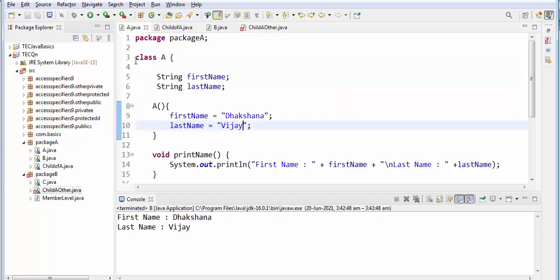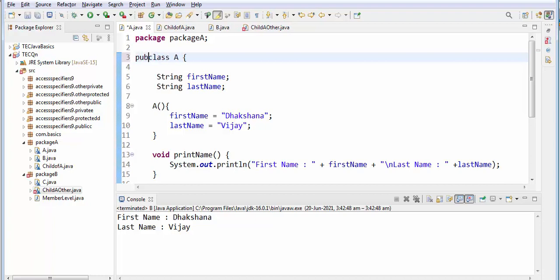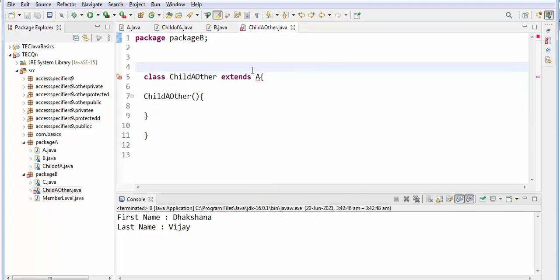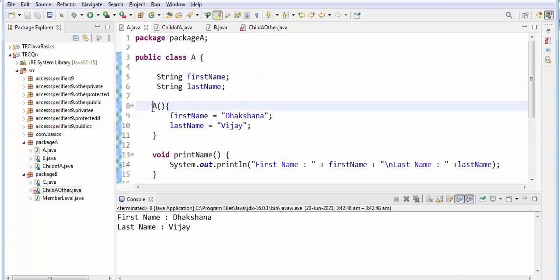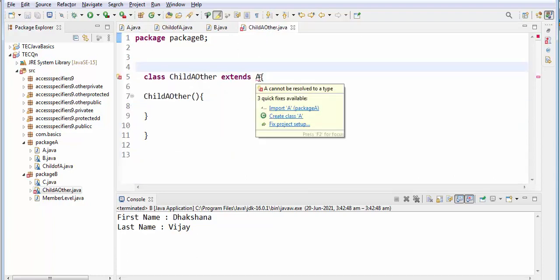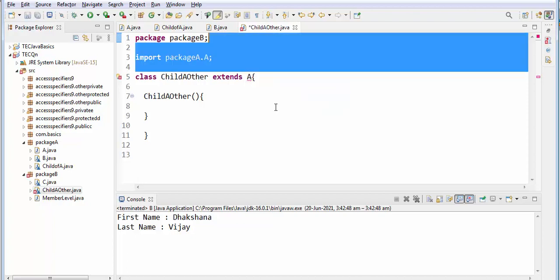But suppose you make this public, then also it's not visible because the constructor is not public, right? So if you import, this error goes.